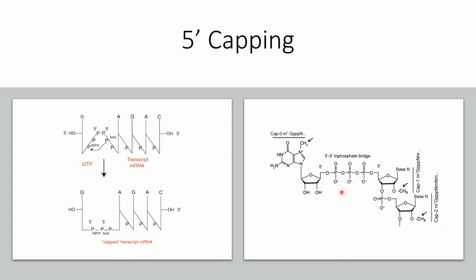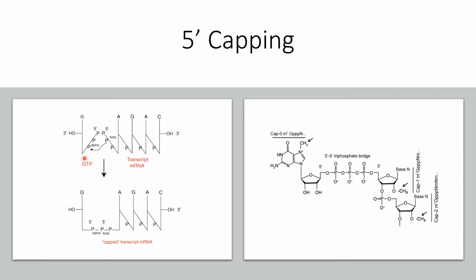Now let us see a little more in detail about how this 5' capping happens. See, look at this diagram. Here we have the mRNA which contains the 5' end, and as I said, the 5' end contains a triphosphate group at its end, and to this, a guanosine GTP will be added.